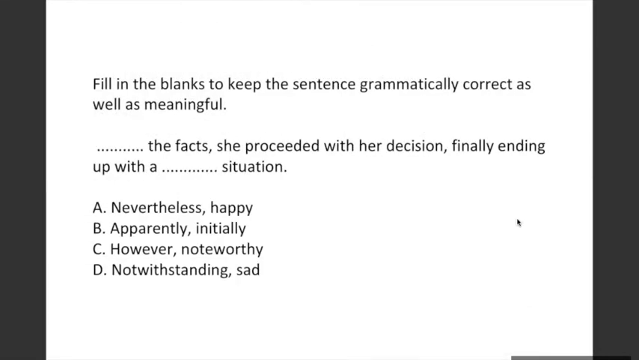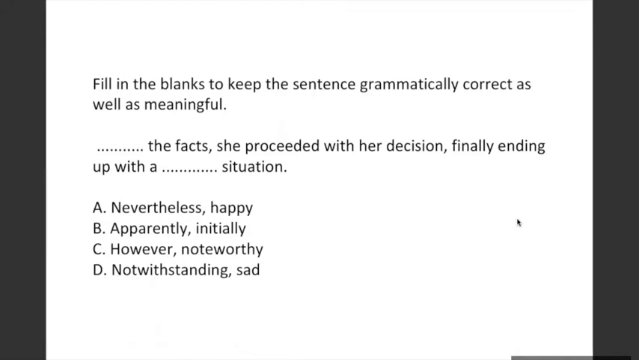So you are given this sentence and you're supposed to fill in the blanks, which should be grammatically correct and meaningful. Dash the facts, she proceeded with her decision, finally ending up with a dash situation. Nevertheless, are happy, apparently initially, however noteworthy, notwithstanding sad. Ma'am, option D. Yes, option D is correct.